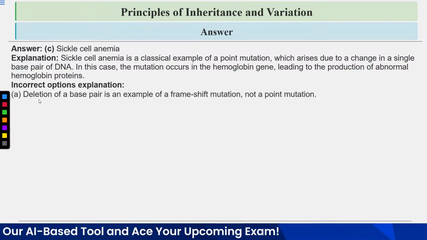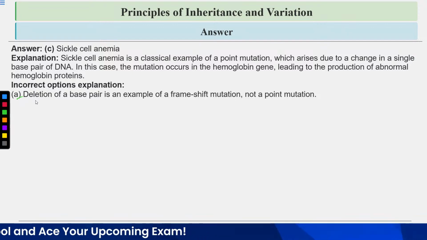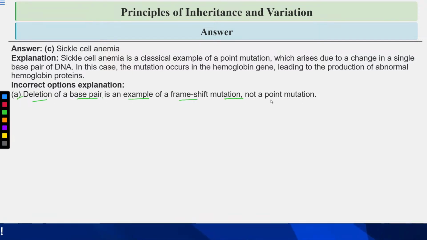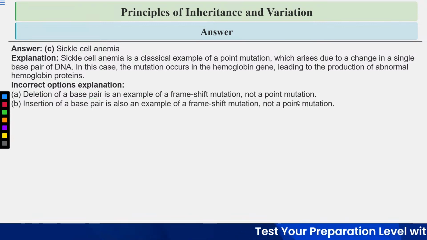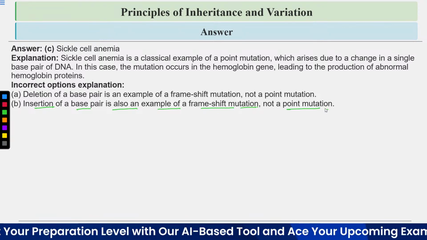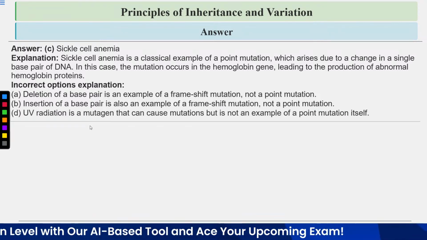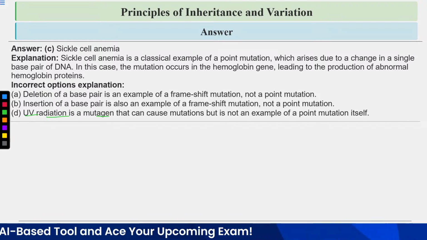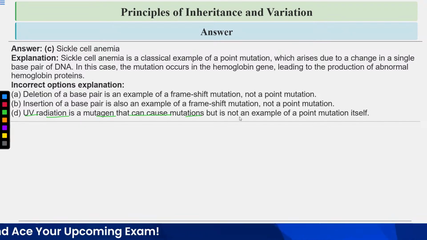Let's have a look at the explanation of the incorrect options. Option number A is incorrect. Deletion of a base pair is an example of frameshift mutation, not a point mutation. Option number B is incorrect. Insertion of a base pair is also an example of frameshift mutation, not of point mutation. Option number D is incorrect. UV radiation is a mutagen that causes mutations but is not an example of a point mutation itself.